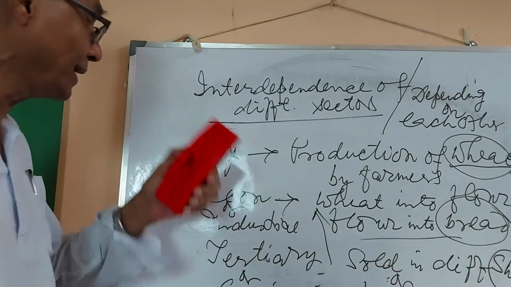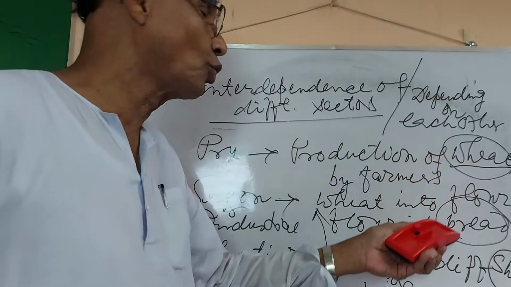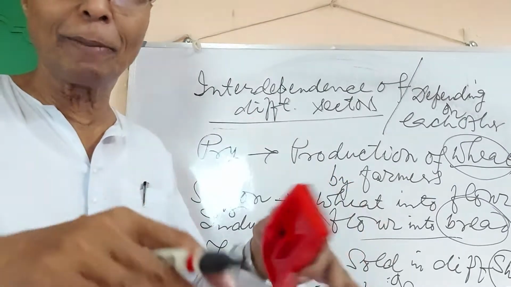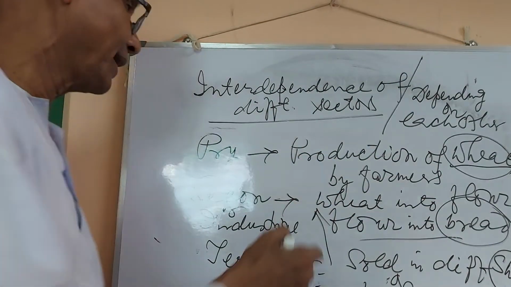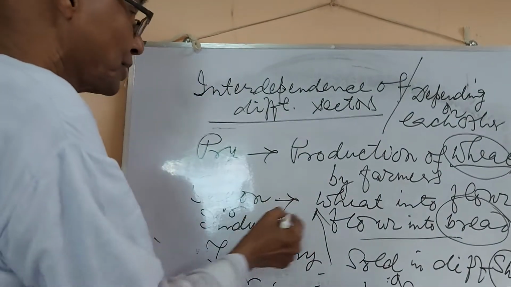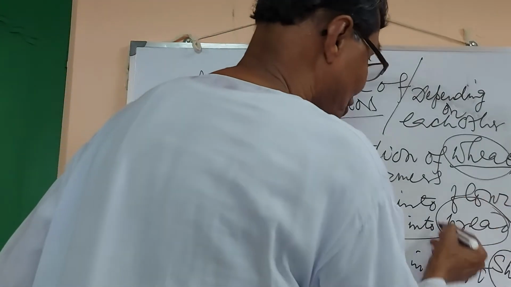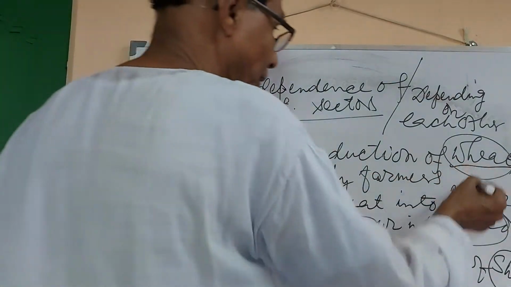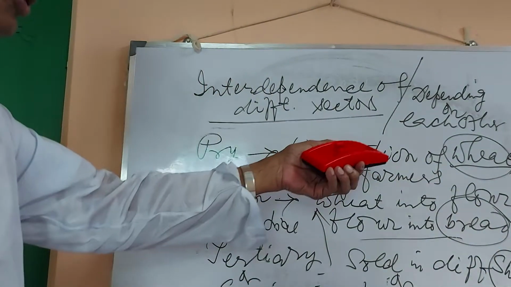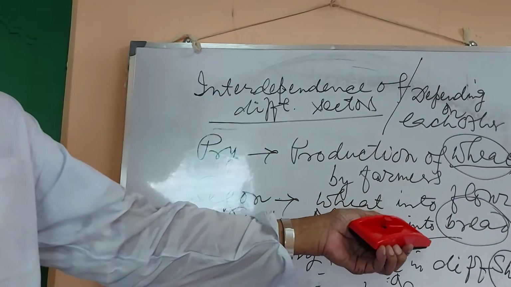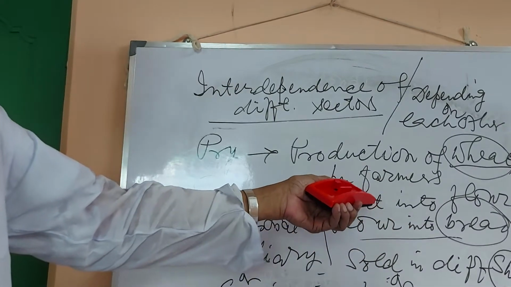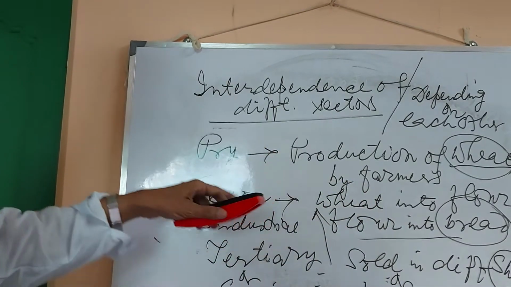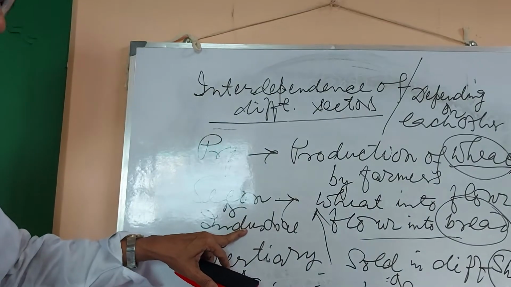Again, the primary sector: wheat must be sold in the market, and an industry, any biscuit company or food products company, must turn the wheat into bread or biscuit or cake or anything else. Understand? So you see, the primary sector depends upon the secondary sector.